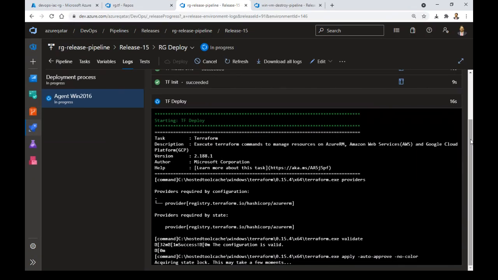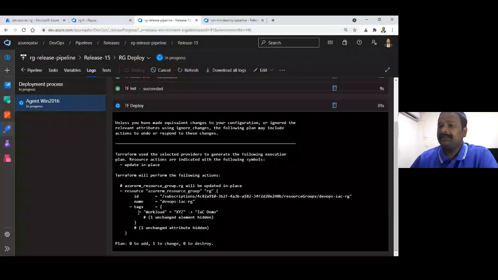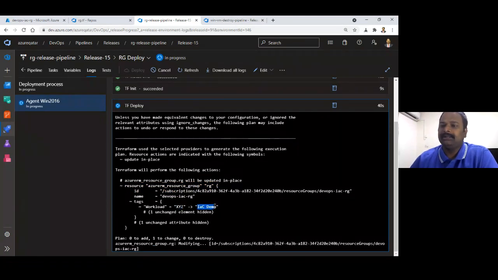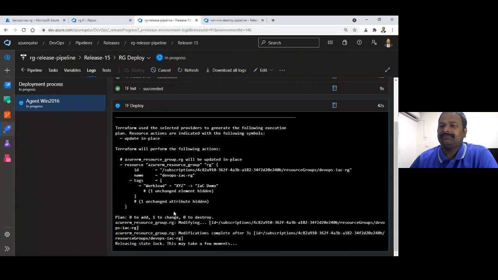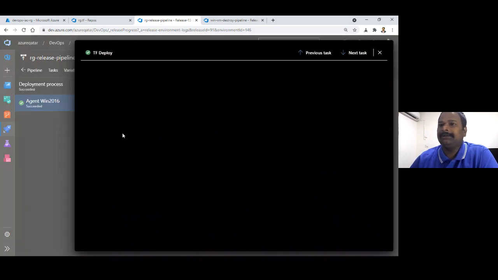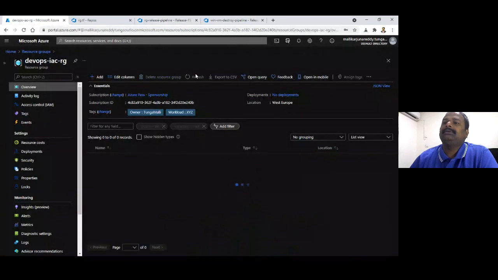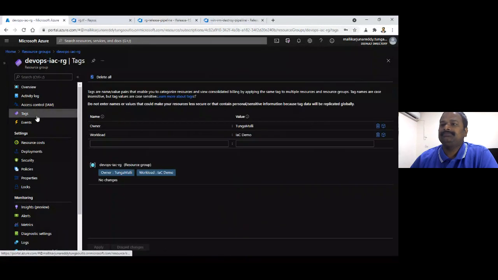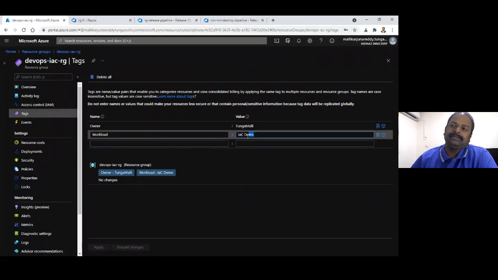If you observe here, it has detected there will be an update in place. What has happened? Somebody edited it to XYZ and it should be IAC. Terraform is going to change it back to the state defined as IaC. I think it is changed already. If you go here to the resource group and refresh, let me give it some time. It is changed. It is changed to IAC demo by Terraform itself.